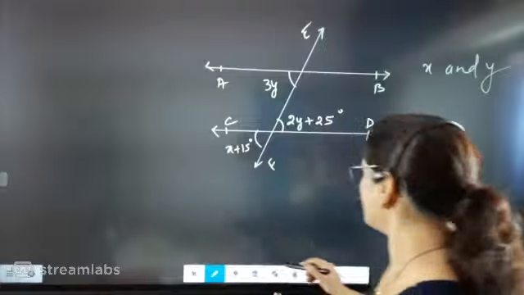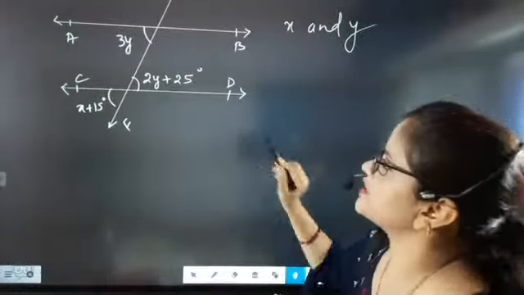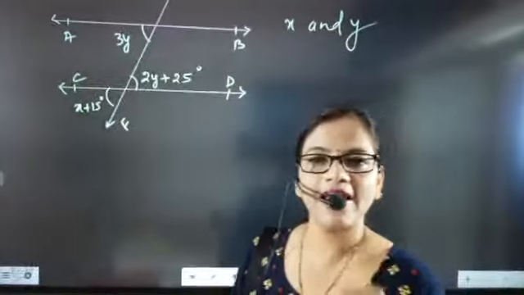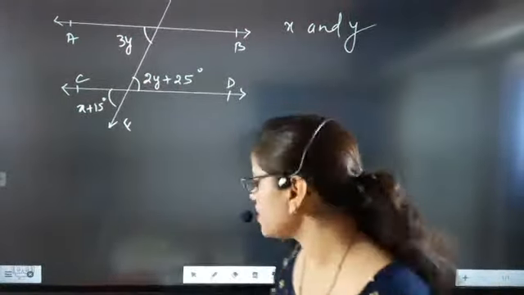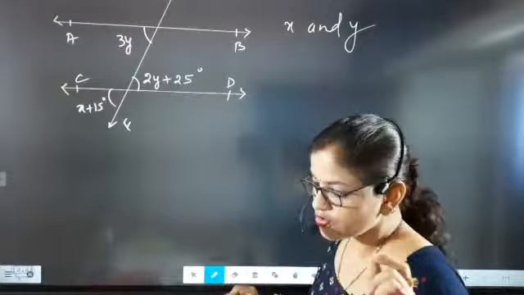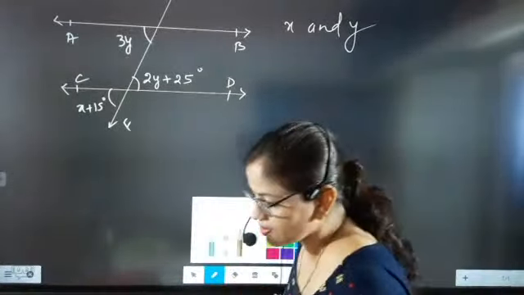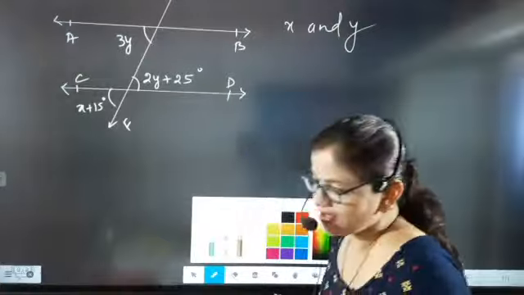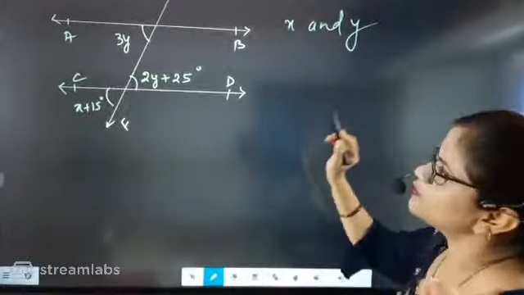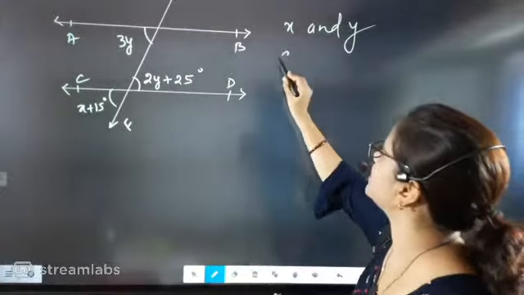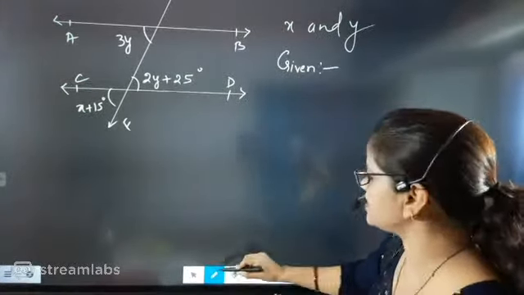Now look here, beta. Just understand this question, what they are asking in this question. They're telling you to find the value of x and y. Now how to get the value of x and y? Now what and all contents are given here? First you have to check that, beta. Now look here, a hat trick gone? No, let's check whether the hat trick is gone or not, that time will decide, beta. Now the most important thing here is what is given here. So whenever some question is given, first we will write the given section.